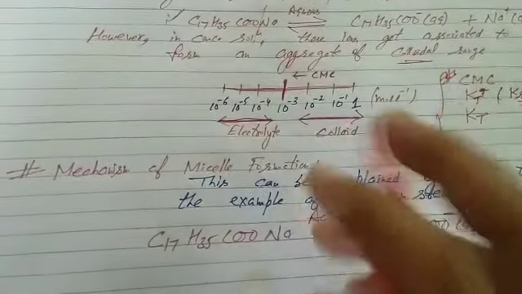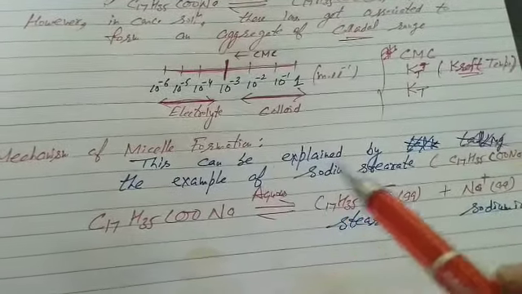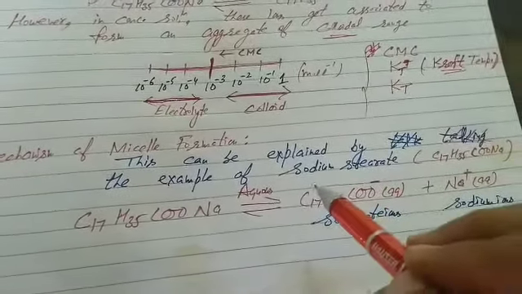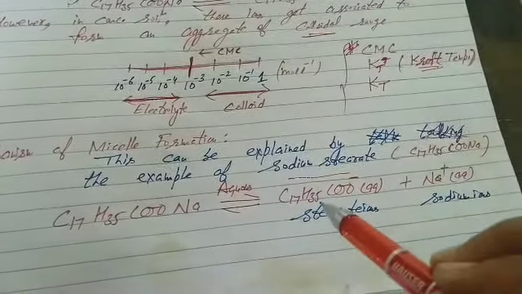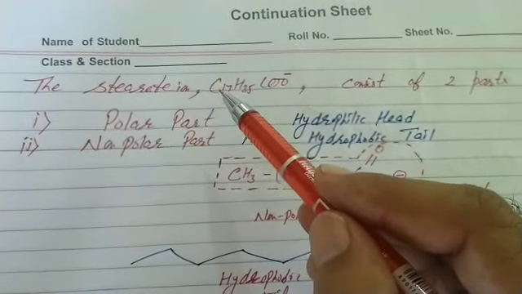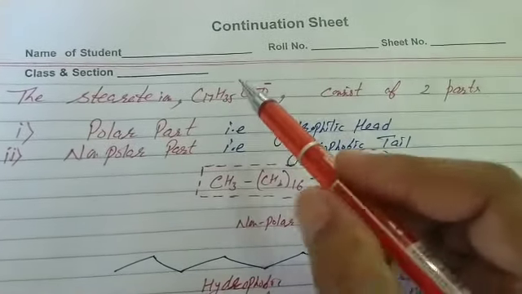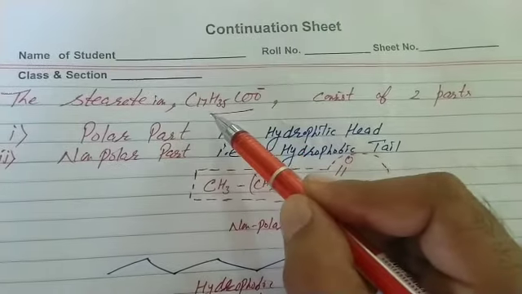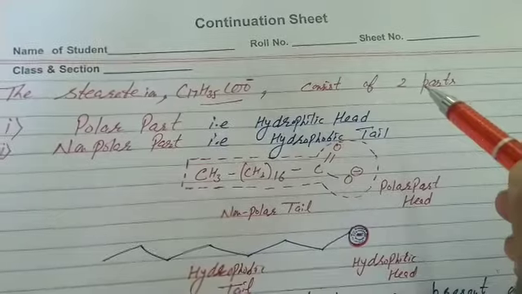Mechanism of micelle formation. Mechanism means detailed study. Mechanism of micelle formation can be explained again with the example of sodium stearate. You know sodium stearate, C17H35COONa, ionizes to give sodium ions and stearate ions. Now we will focus on stearate ions, C17H35COO negative.